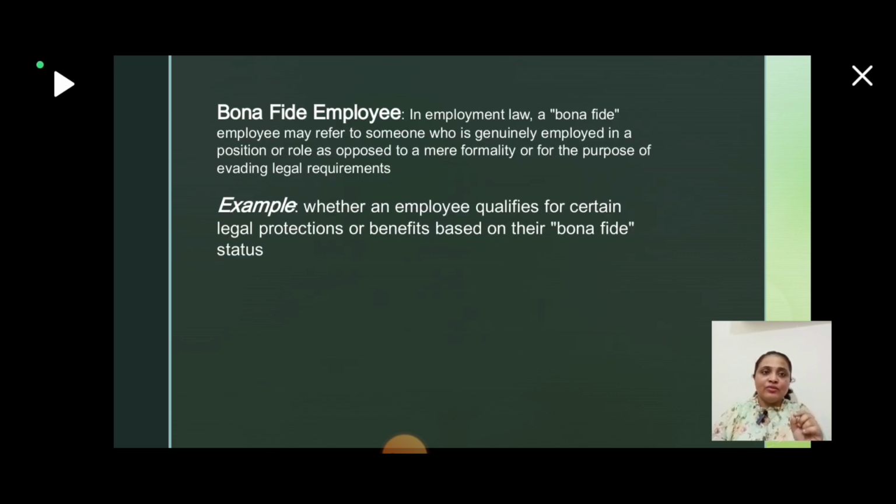A bona fide employee is someone who is genuinely employed in a position or role, as opposed to a mere formality or for the purpose of evading legal requirements. An example is whether an employee qualifies for certain legal protection or benefits based on their bona fide status. This is called bona fide employee. So we have seen bona fide purchaser and bona fide employee. There are two things.